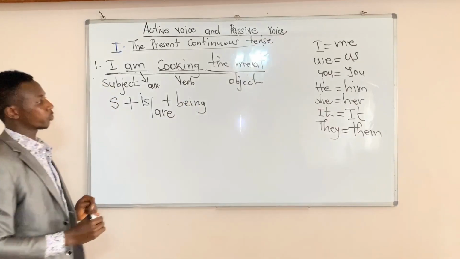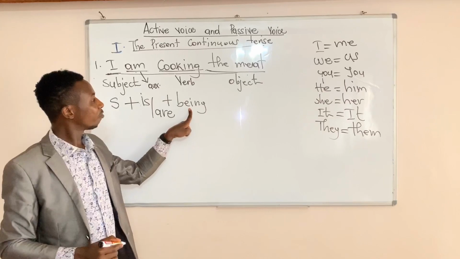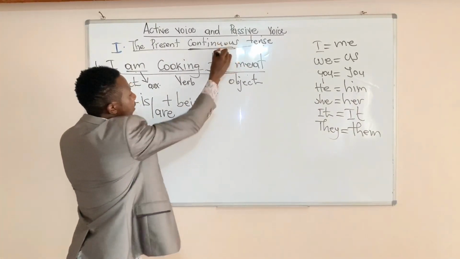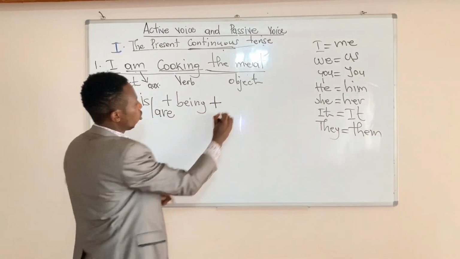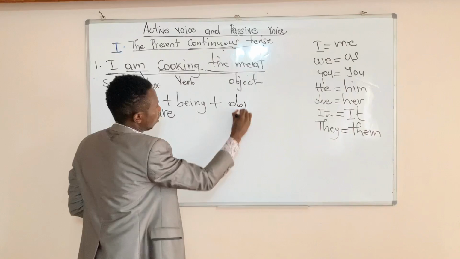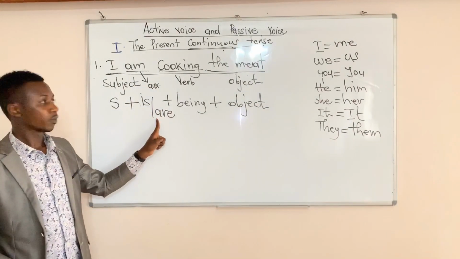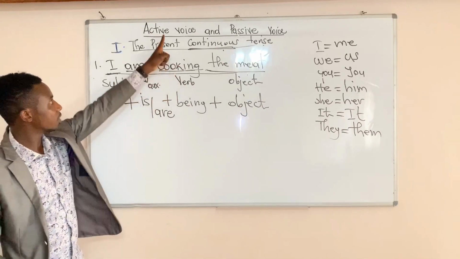I know you may ask yourself, where does being come from? Being comes from the present continuous tense, because we say continuous tense.